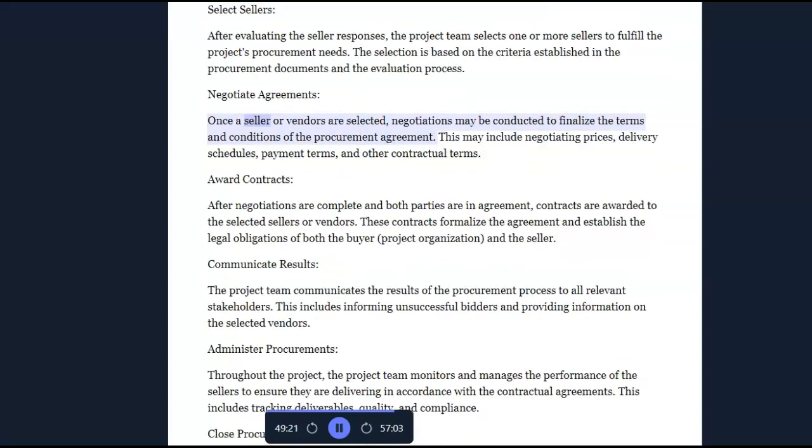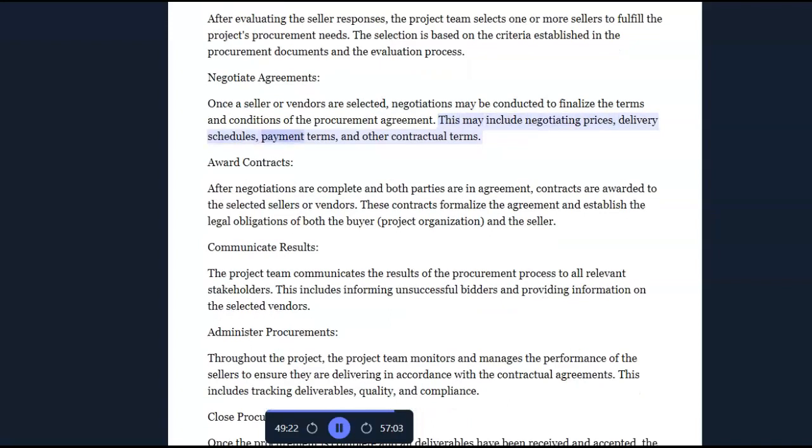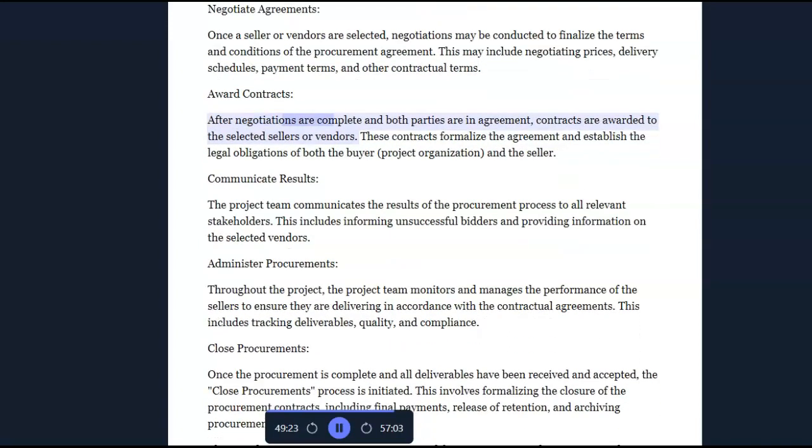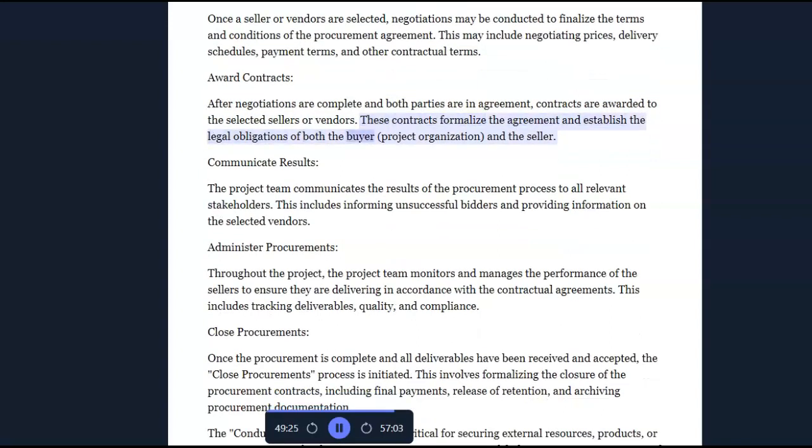Negotiate agreements. Once a seller or vendors are selected, negotiations may be conducted to finalize the terms and conditions of the procurement agreement. This may include negotiating prices, delivery schedules, payment terms, and other contractual terms. Award contracts. After negotiations are complete and both parties are in agreement, contracts are awarded to the selected sellers or vendors. These contracts formalize the agreement and establish the legal obligations of both the buyer project organization and the seller.